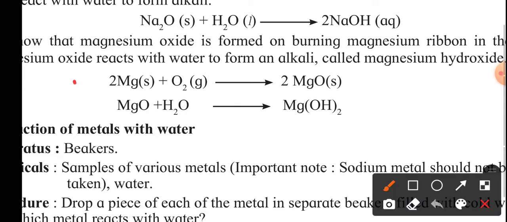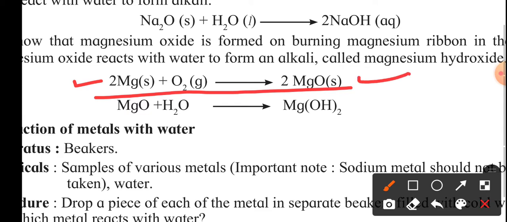It reacts with oxygen, but here we require heat to carry out this reaction. It also produces magnesium oxide.